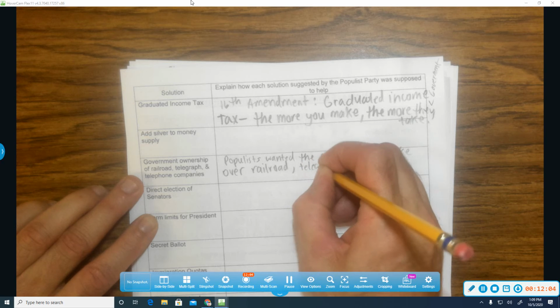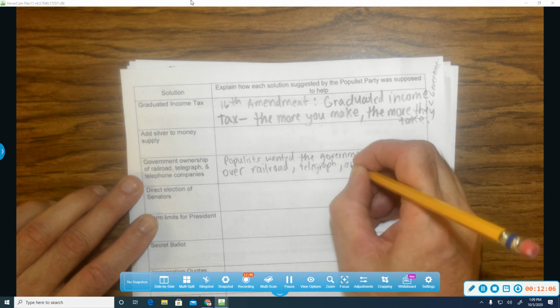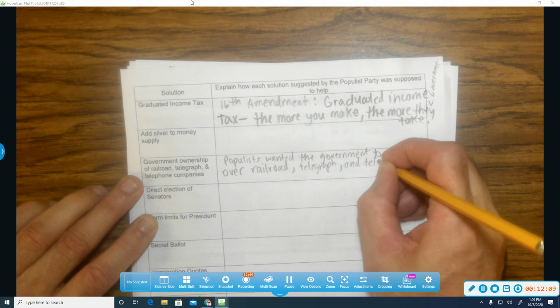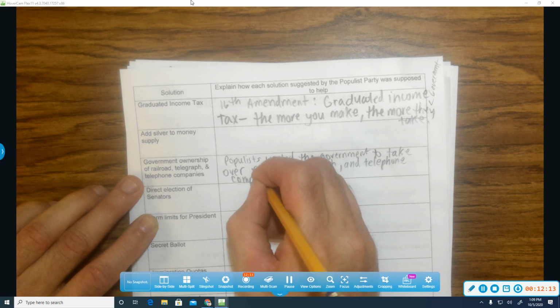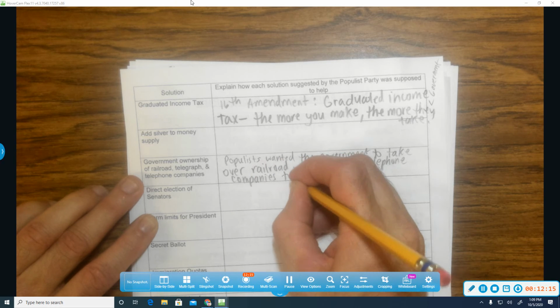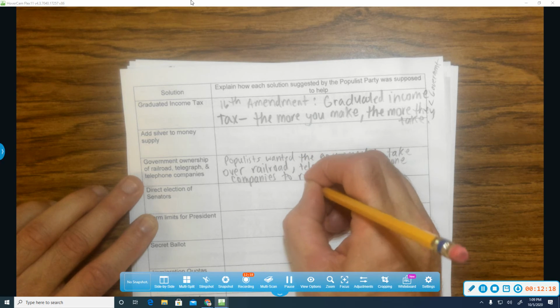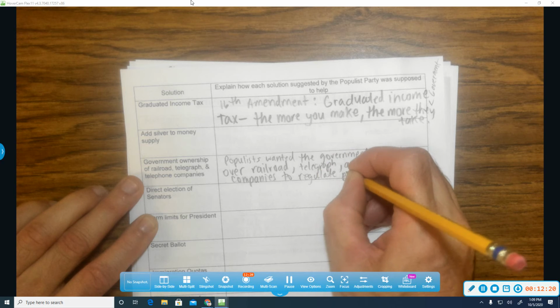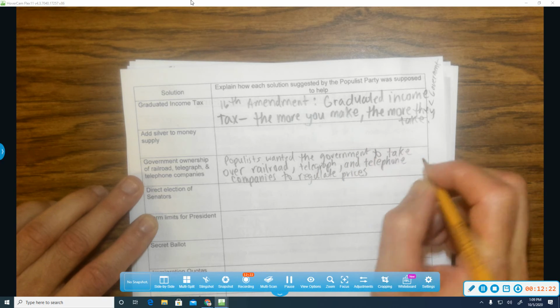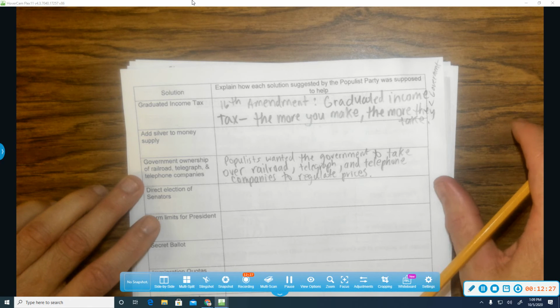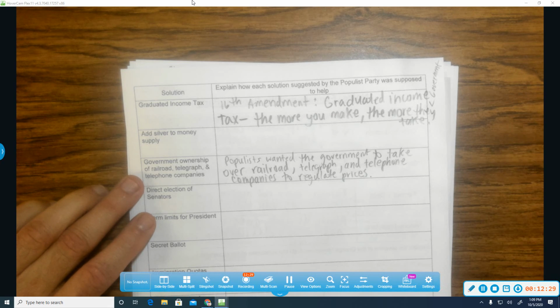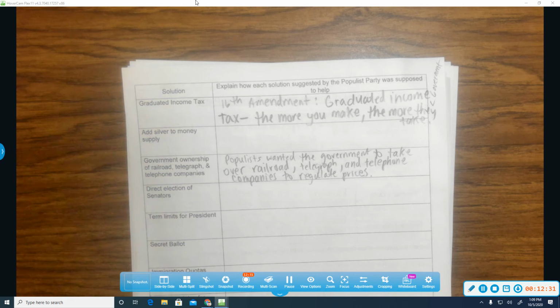Telegraph and telephone companies to regulate prices. Okay, so anyway, that didn't happen, but this is what they were fighting for: more government control over the parts of the economy, which is really aspects of socialism.